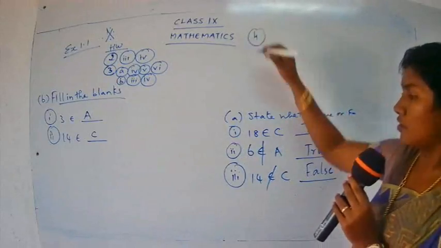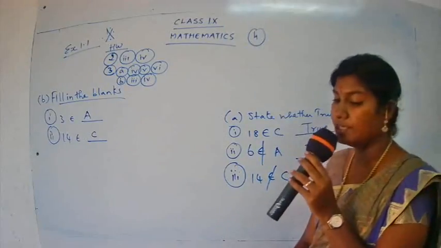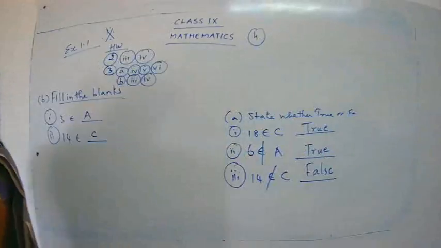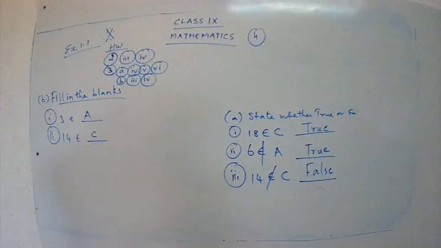Question number 4, roster form. Have you written the questions? Always you have to write down the question. Nobody is going to write the answer directly. So write down the first sum.